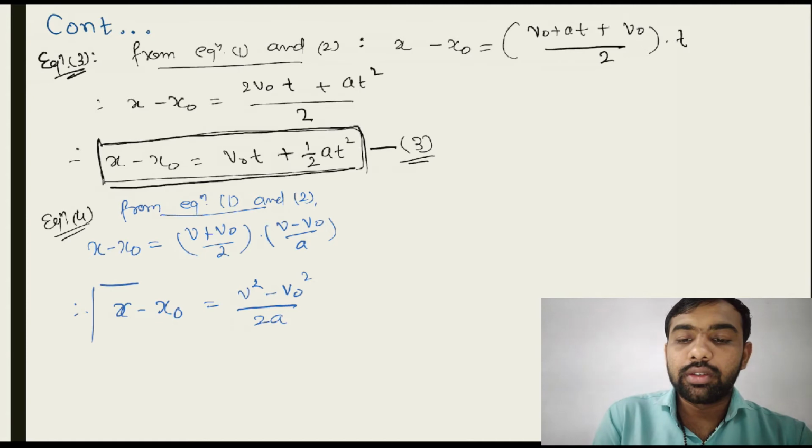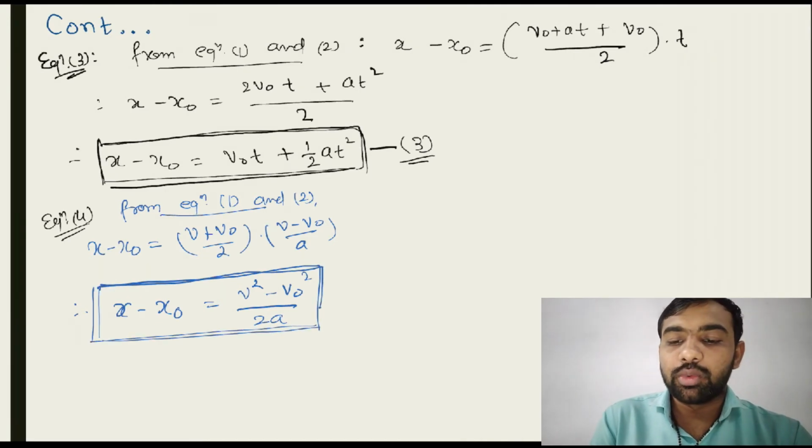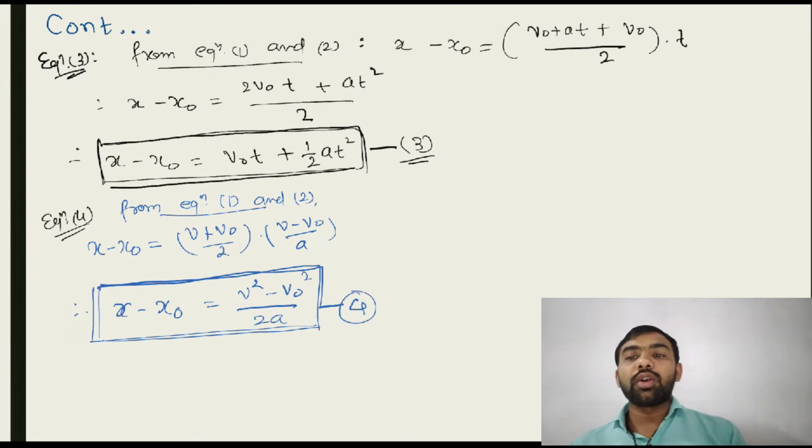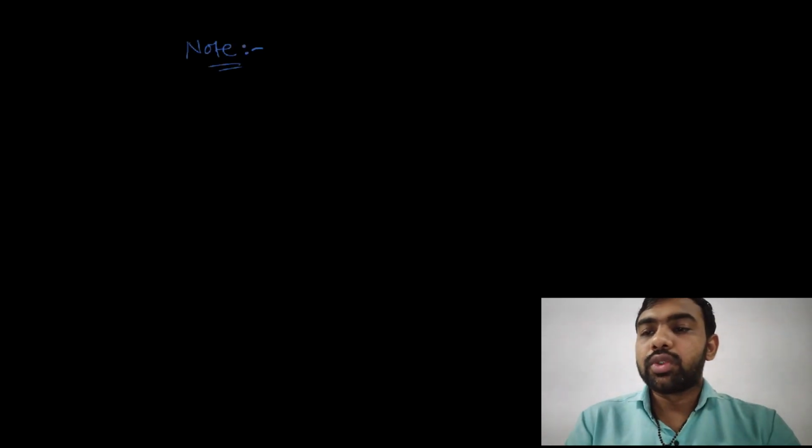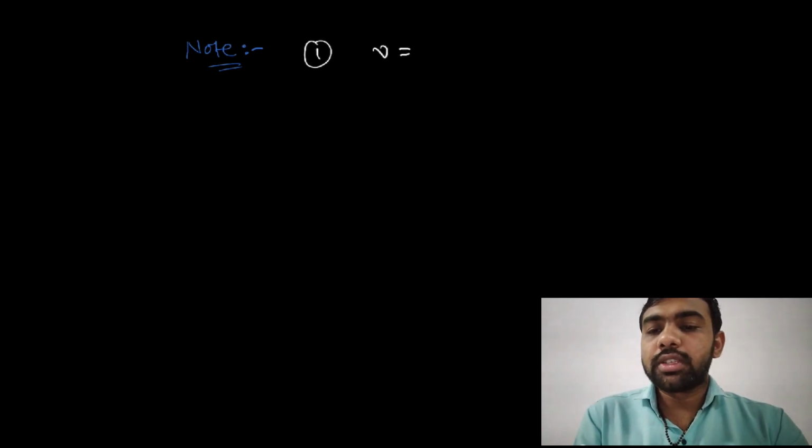This is the fourth equation of motion for constant accelerating motion. So we have a total of 4 equations. Write down all these equations in your notes, and you must also remember the derivation. Equation 1: v is equal to v0 plus at.